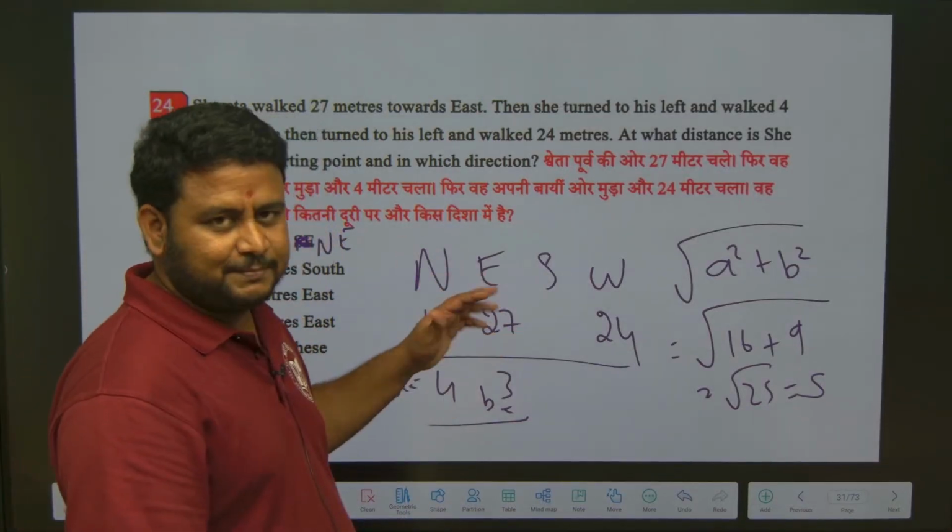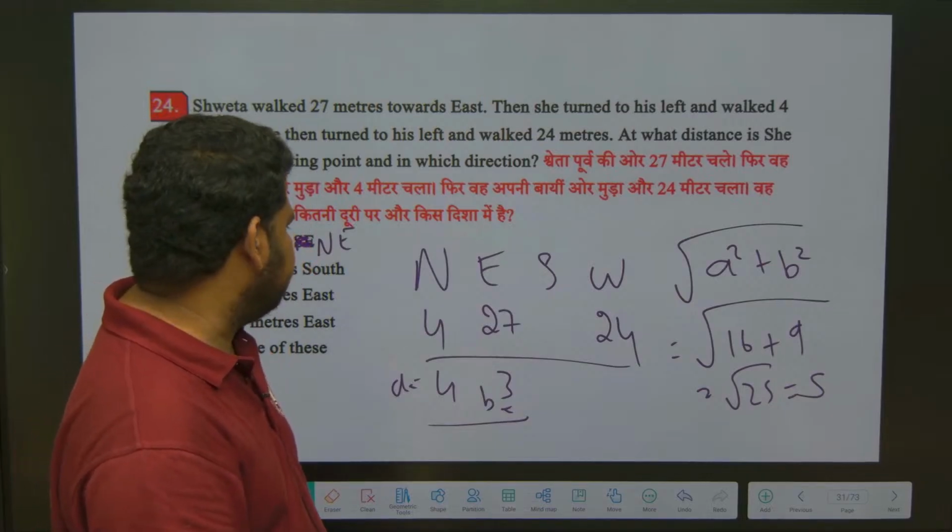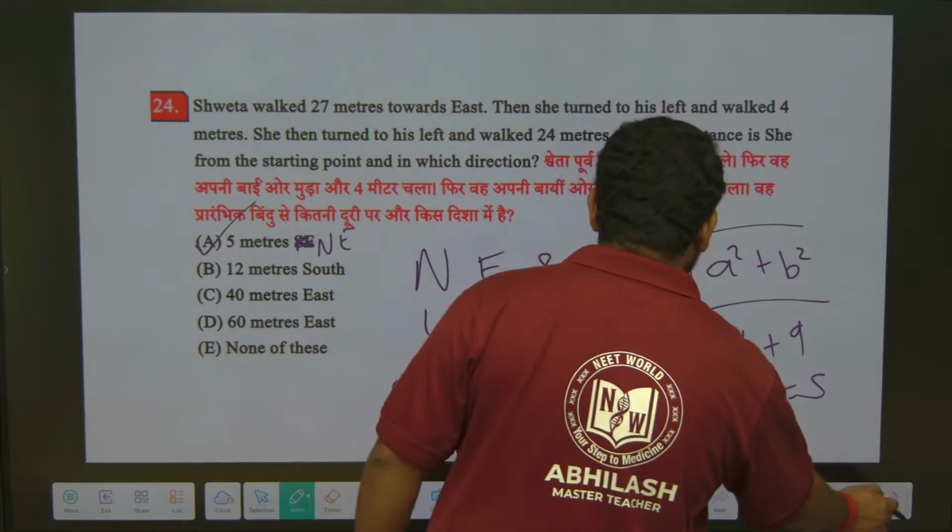Some questions might have been repeated from the previous class, but nothing to worry. Again, if you solve, you will get more clarity. Nothing to worry. Okay, this is the right answer to this question.